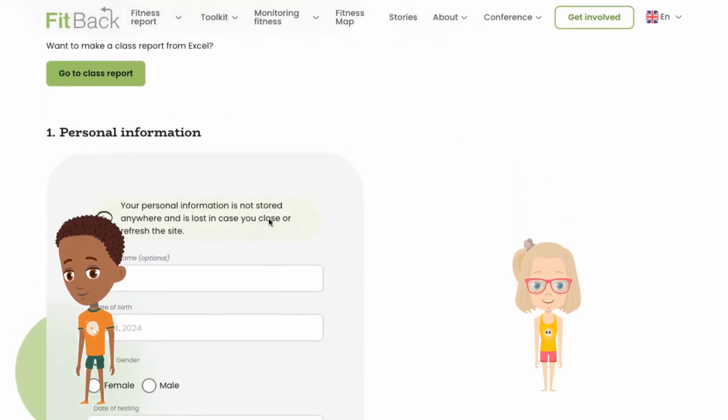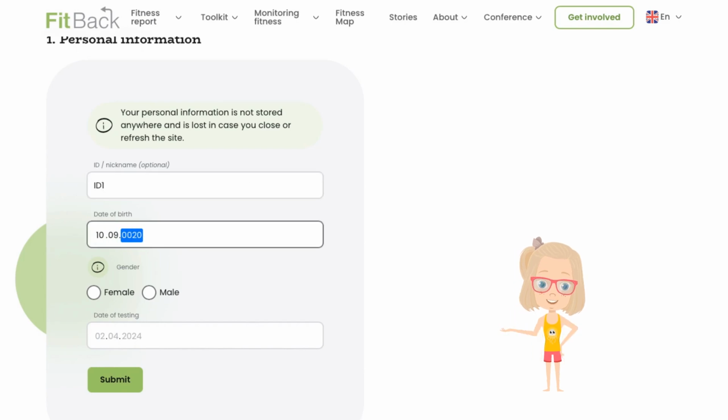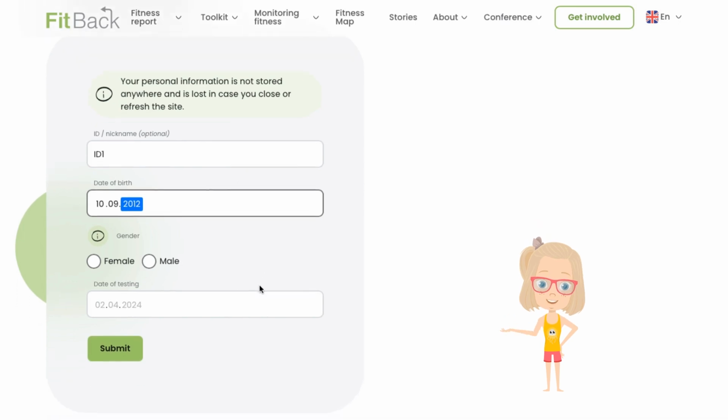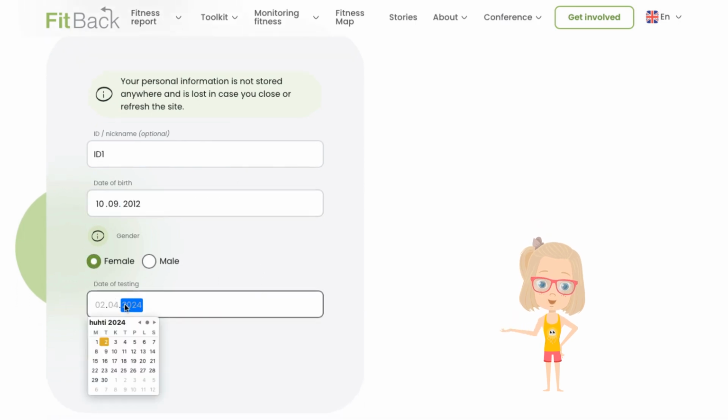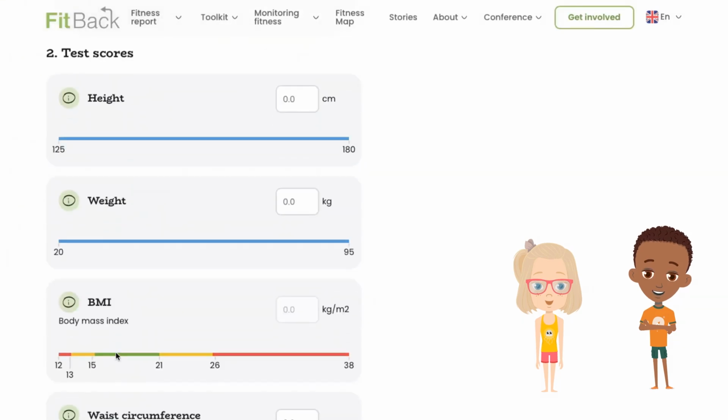For entering the data, start with the nickname, ID or another name you choose, but remember that Feedback does not save the data and the name you write here will be displayed on the final report. Enter the date of birth, sex and testing time, which is important in terms of the exact age of the kid at the day of testing. Then click Submit.